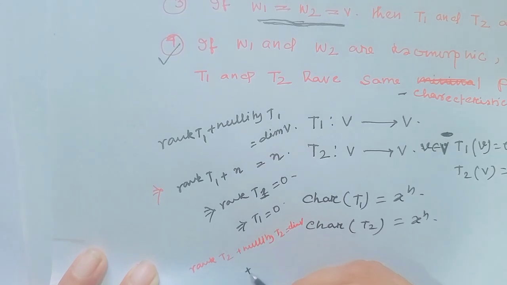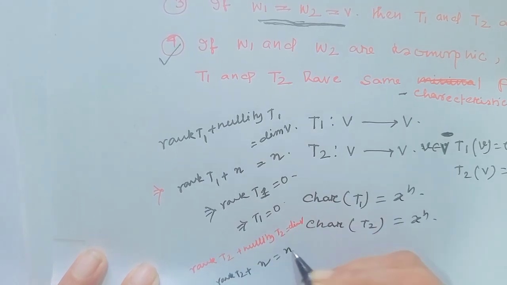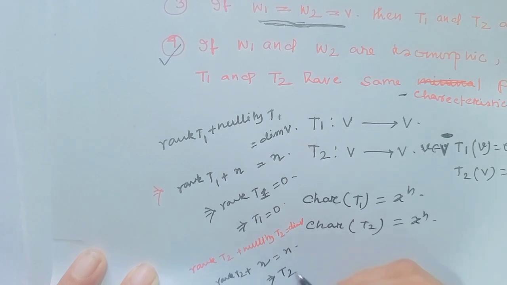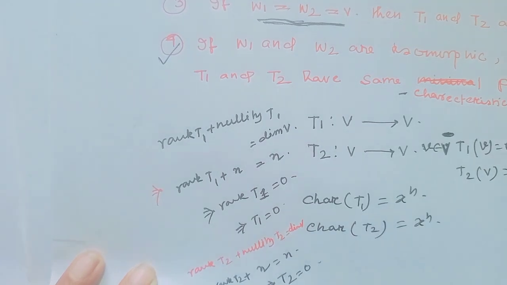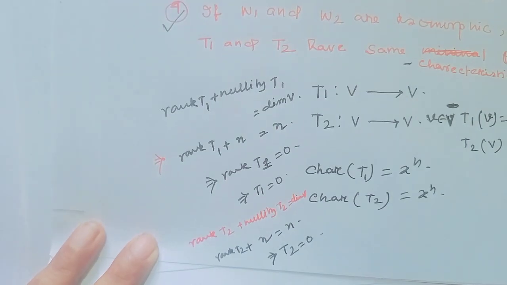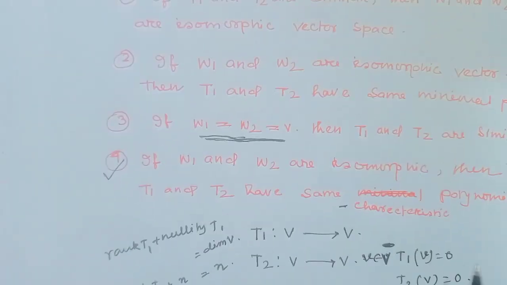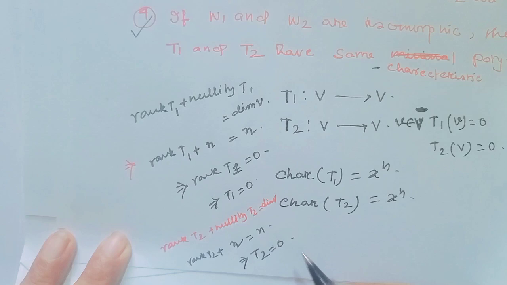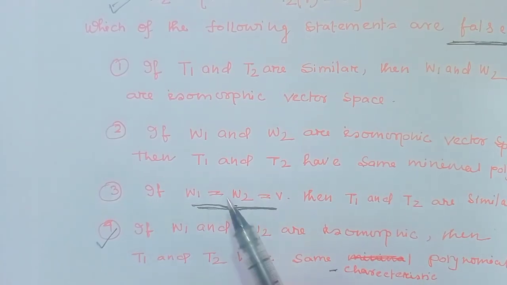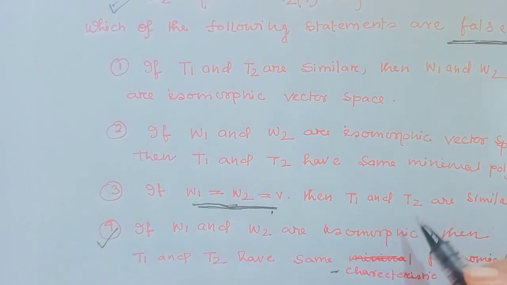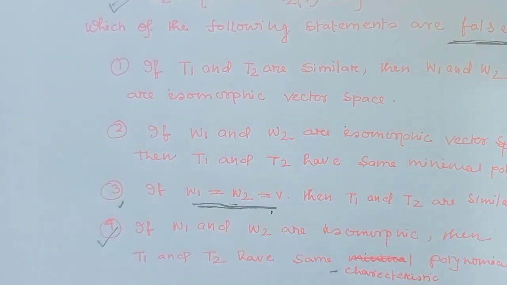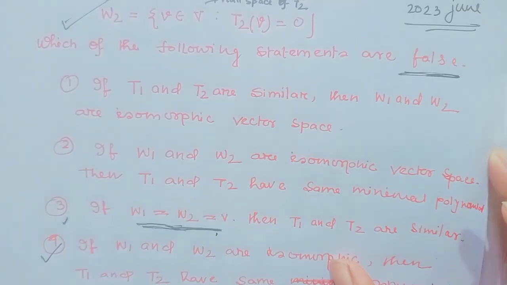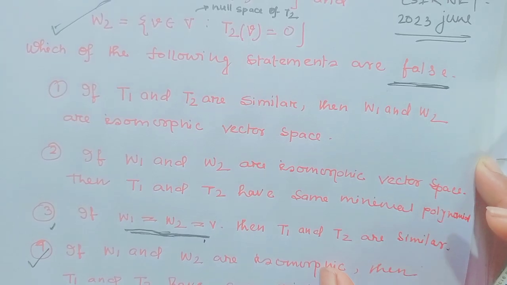Here similarly this is N, rank T2, this is equal to N. That implies T2 is also a 0 operator. Here I have got T1 is a 0 operator and T2 is a 0 operator. Since T1 and T2 are both 0 operators, obviously they are similar. So when W1 and W2 are V, then T1 and T2 are similar. This is also a right option. But here we have to find which options are false.